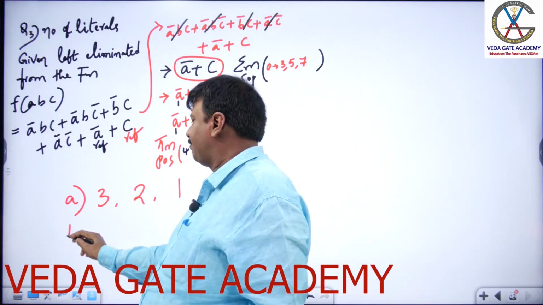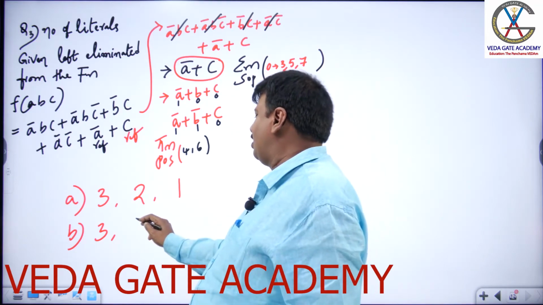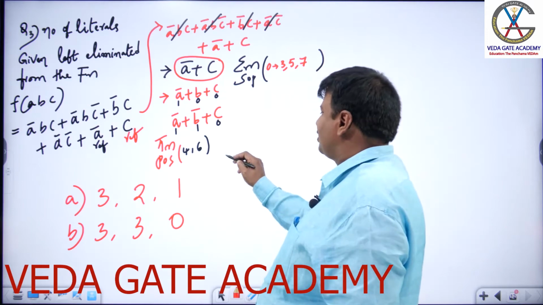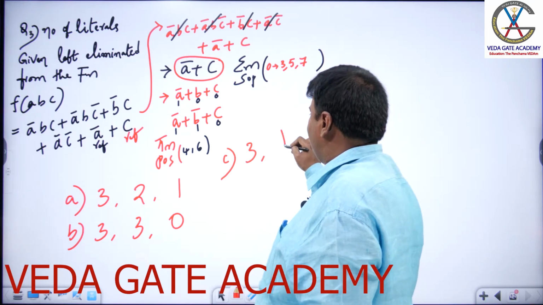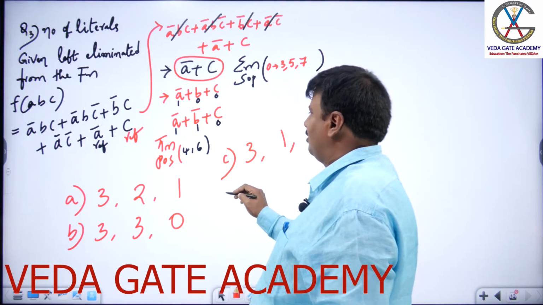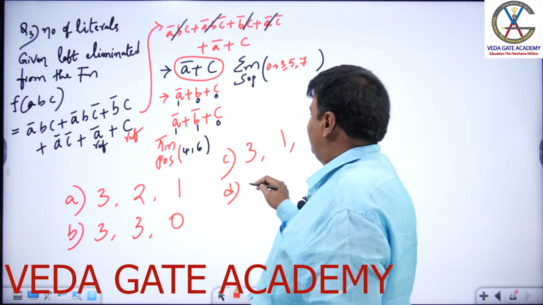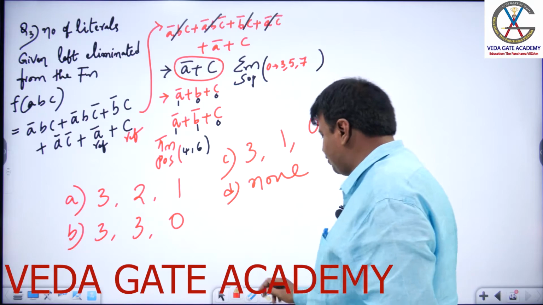Option B: 3 are given, 3 are left, 0 eliminated. Option C: 3 are given, 1 is left, 0 eliminated. And option D: none of the above. Well, come back to this.